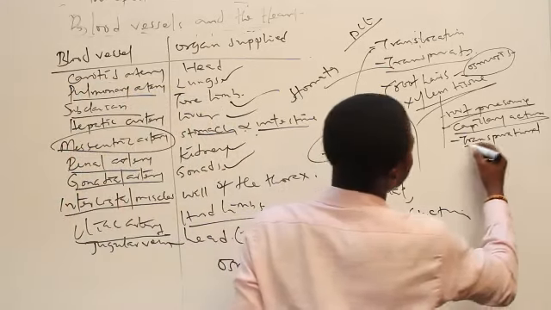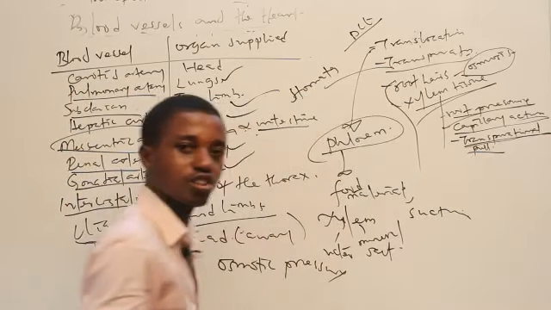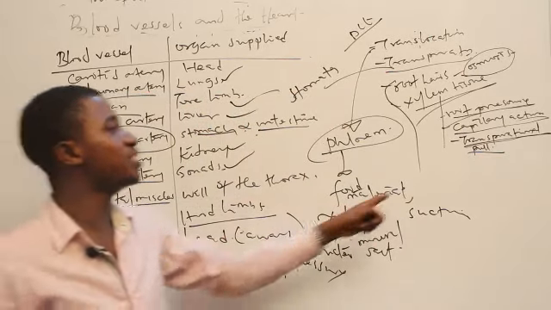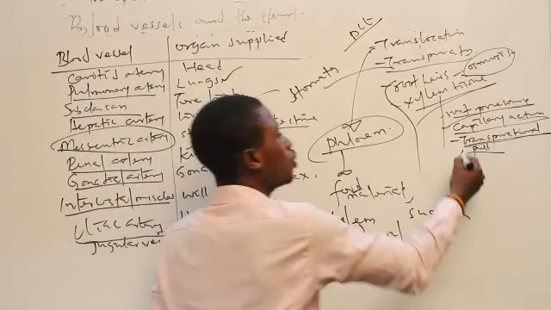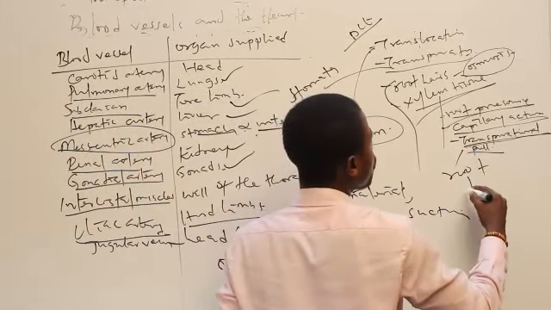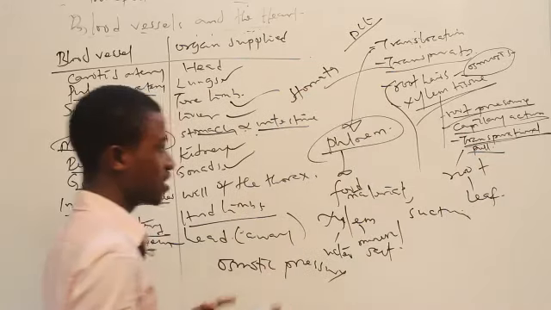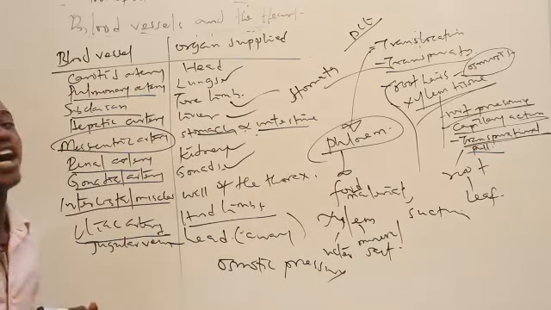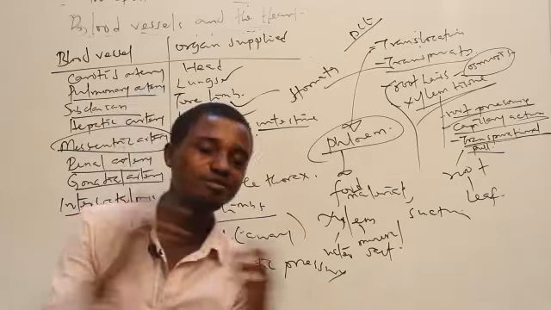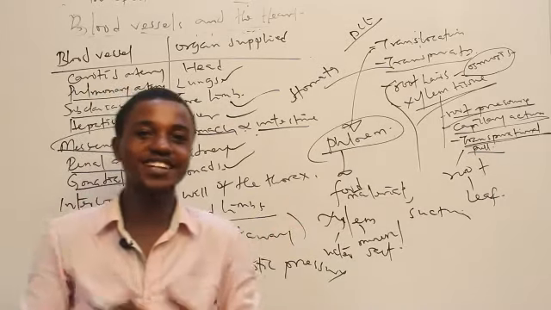And lastly, we have the transpirational pull. Transpirational pull is when water is being drawn into the leaf. It is the movement of water from the root to the leaf. So that's transpirational pull. So with this, we've come to the end of a wonderful, enjoyable section on transport system.